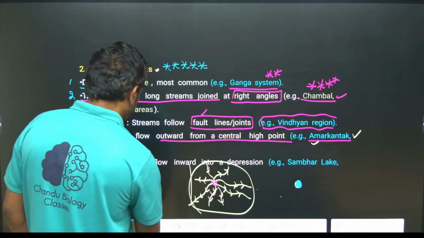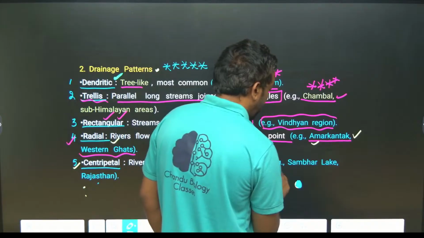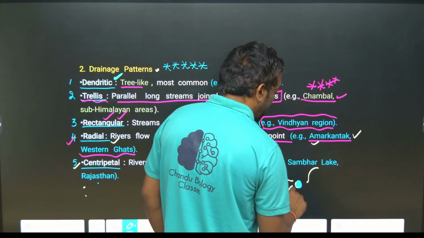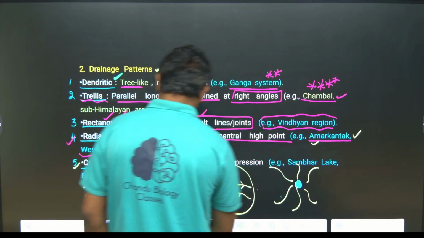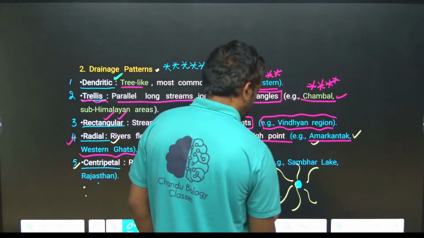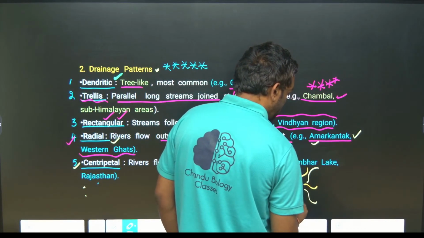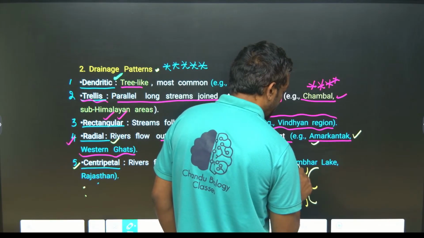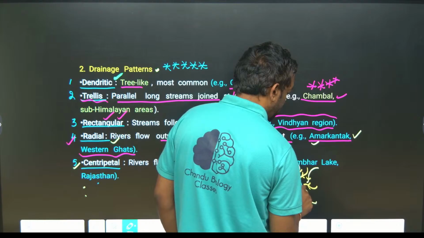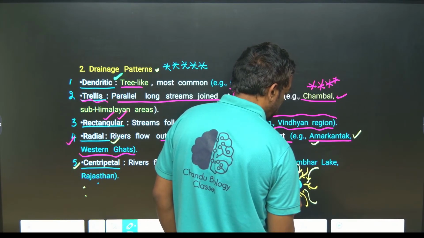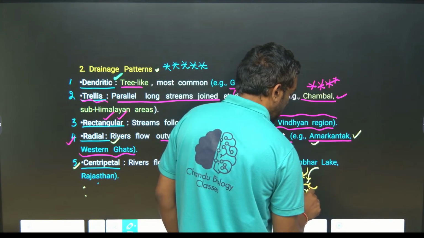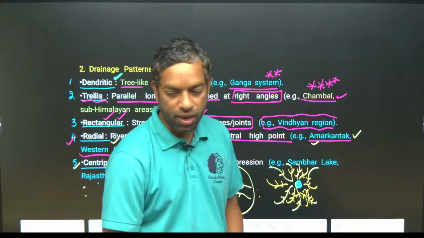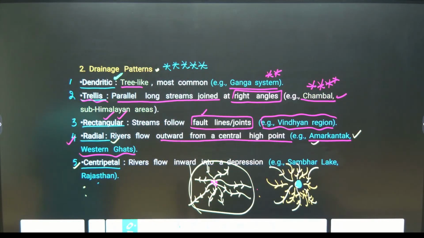The lowland area is surrounded by highlands, and the rivers flow from the highland into the lowland, like this. This is centripetal, guys. Okay?